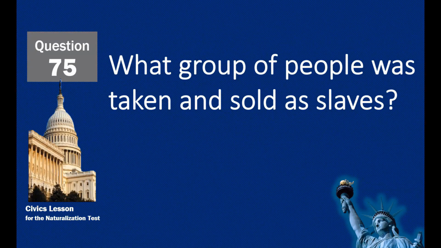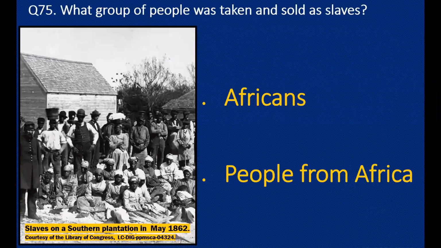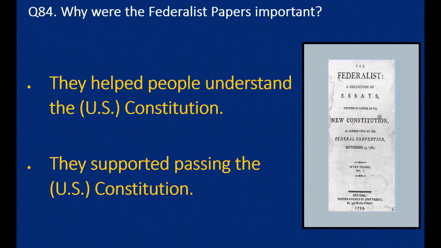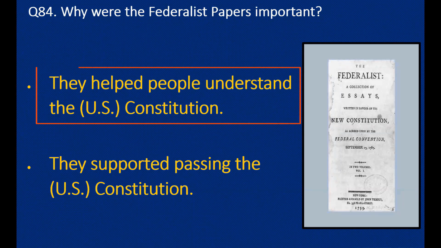What group of people was taken and sold as slaves? Africans. Why were the Federalist Papers important? They help people understand the U.S. Constitution.